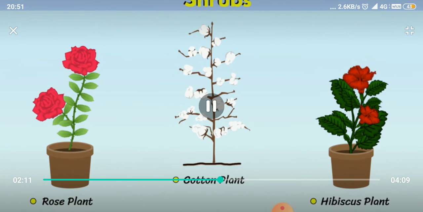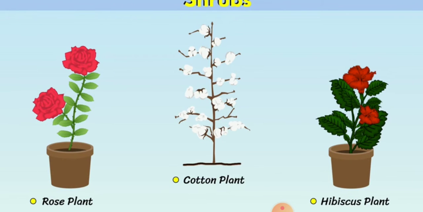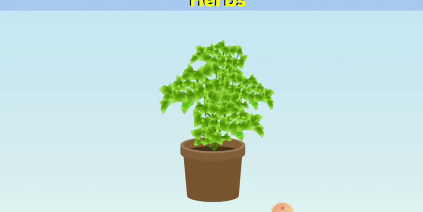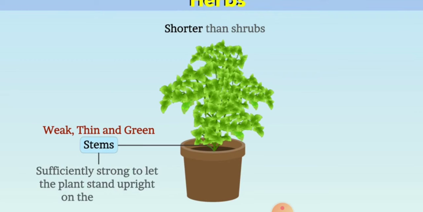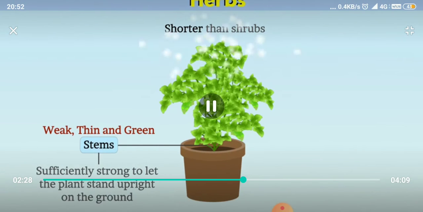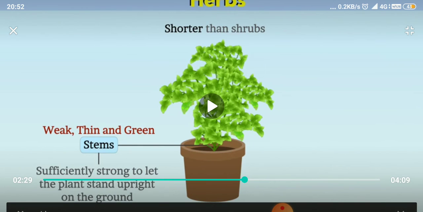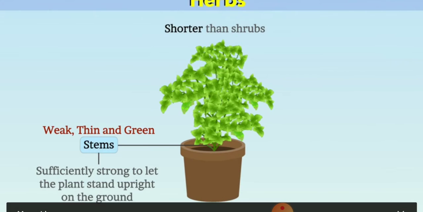Now we will discuss the next type of plant, that is herbs. Herbs are plants with soft and thin green stems. They are usually short in height and they do not have many branches. As you can see in this animation, they do not live for more than a few months. They have a weak thin stem which is only strong enough to let the plant stand upright on the ground.